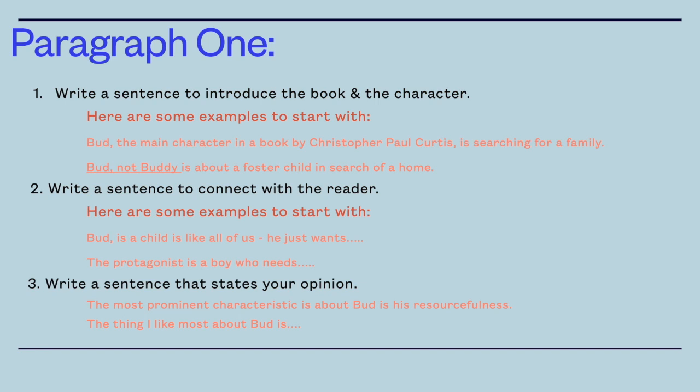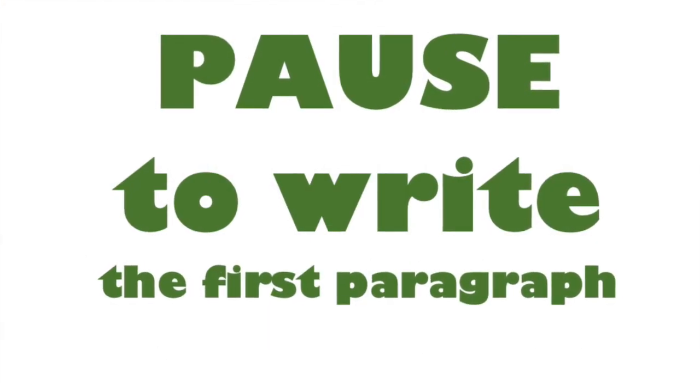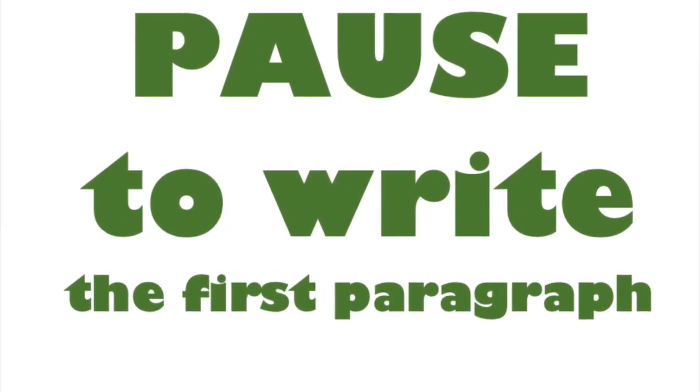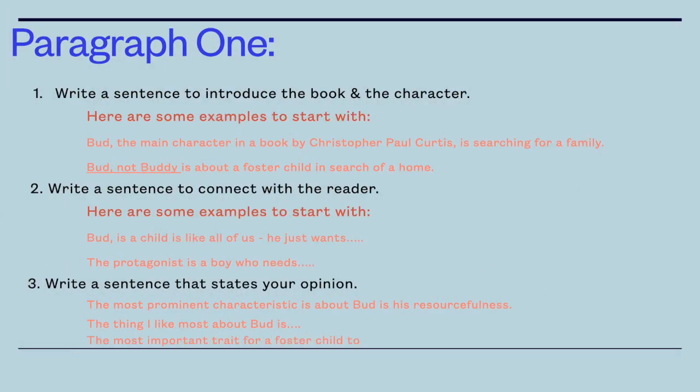All of these orange sentences are great ones to use in your first paragraph. So write a sentence to introduce the book and character, write a sentence to connect to the reader, write a sentence that states your opinion, and you're done with paragraph 1. Here comes paragraph 2.